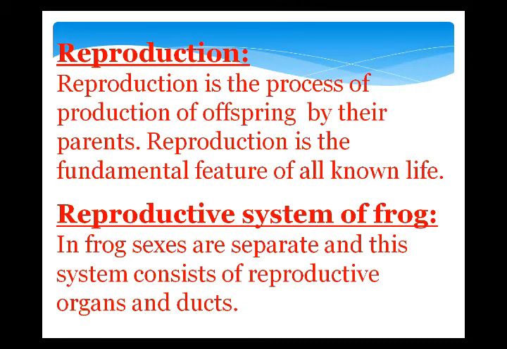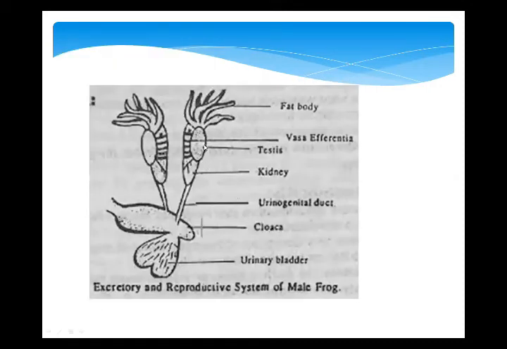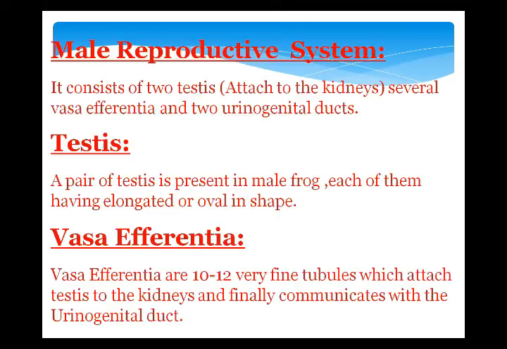In the male frog, because frog is a unisexual living organism, the sexes are separate, and this system consists of reproductive organs and their ducts. The reproductive organs in the male reproductive system are the testes, and the ducts are vasa efferentia and urinogenital ducts. Again and again I'm repeating, and the cloacal aperture. The male reproductive gametes are called sperms.